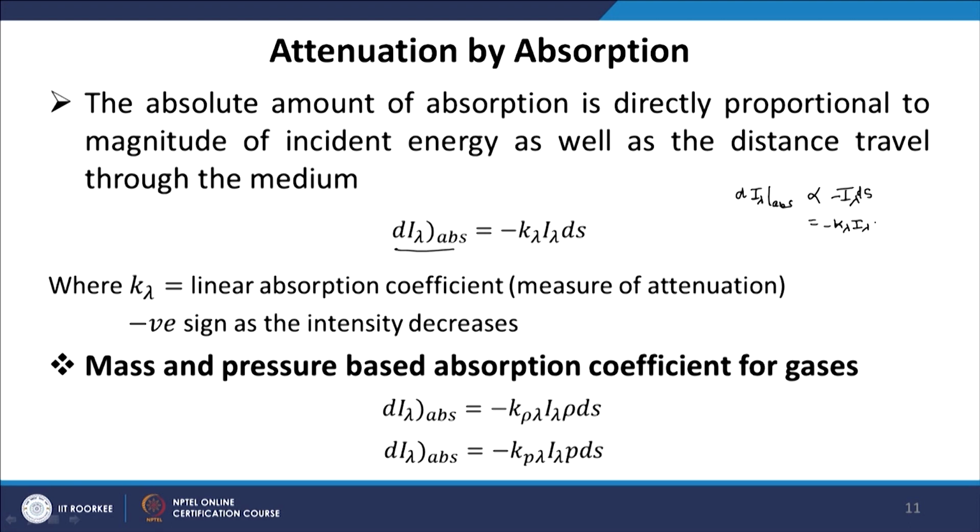So, the change in intensity of radiation as it passes through a small participating media of thickness ds is equal to minus kappa lambda I lambda ds.